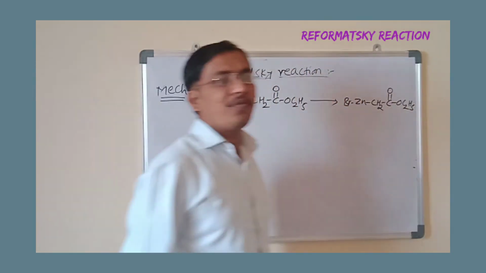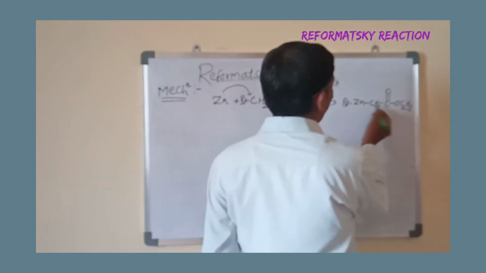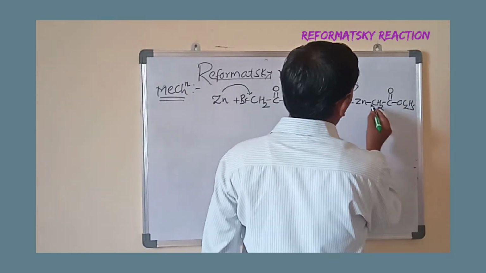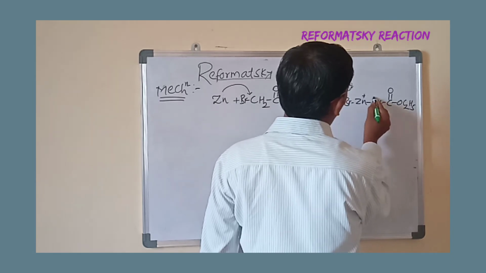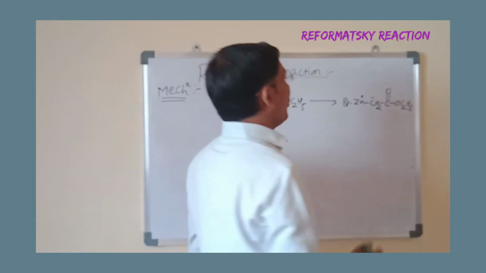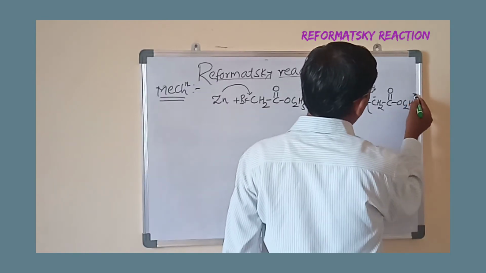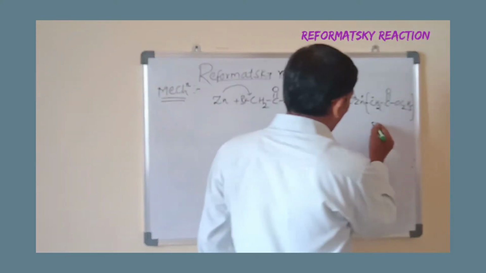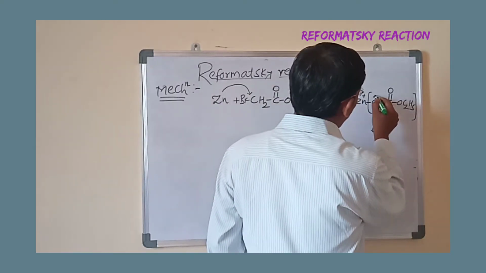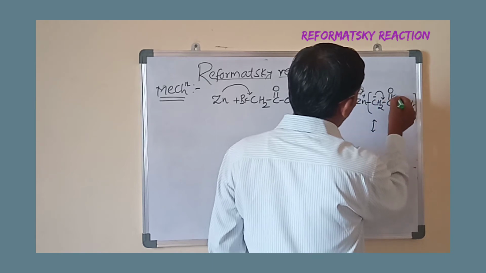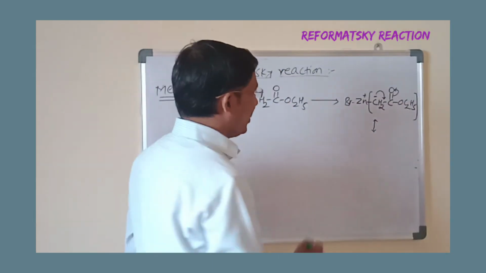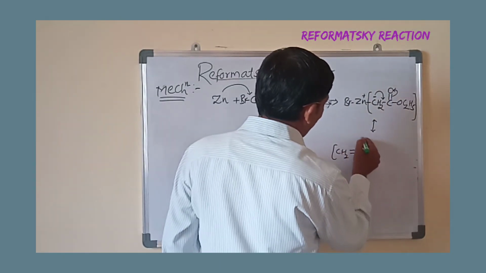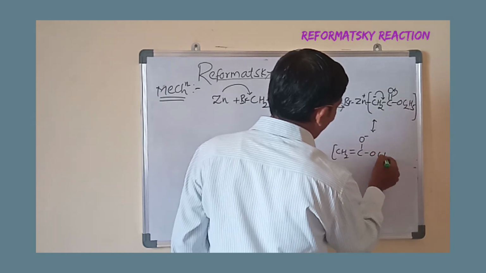That is formation of an organometallic compound. The bond is present between metal and carbon directly. It is an organometallic compound. Now here zinc has a positive charge and carbon is negative. Now you can show the resonance structure of this one. Since this negative carbon and this double bond are in conjugation, we show the resonance form. The negative charge is converted into a double bond and the double bond is converted into a negative charge. Here we will get CH2 double bond C, O minus, OC2H5.